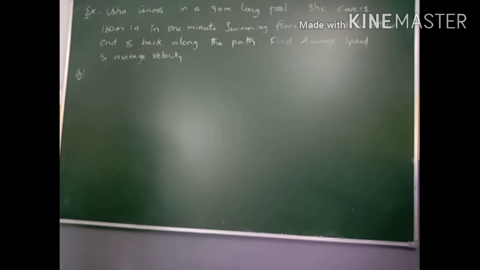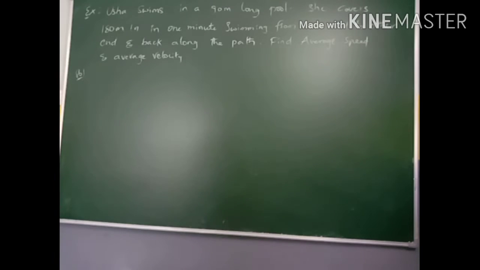So it is a question. Usha swims in a 90-meter long pool. She covers 180 meters in 1 minute by swimming from one end to the other end and back along the path. Find average speed and average velocity. Right. So here, what is the given data?